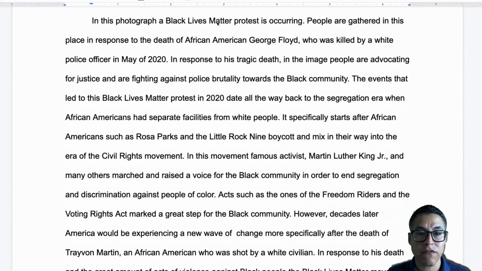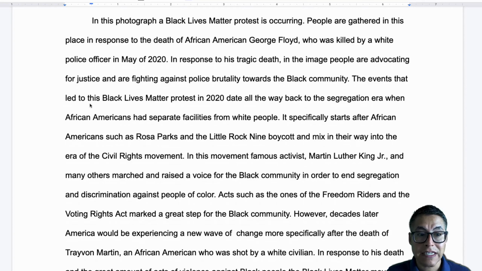In this first paragraph, this student gives a lot of context, which is exactly what you had to do in this assignment. You had to tell me what happened before this picture and how did we get here to 2020 and to the protests that are happening for George Floyd. So this student not only talked about George Floyd in her first paragraph, but she also went ahead and talked about the civil rights movement. She talked about people like Rosa Parks. Okay, but notice that she doesn't just mention them. Look at how far she goes.